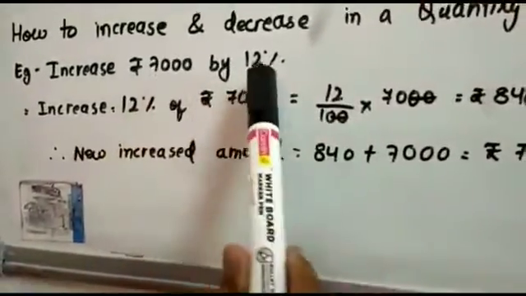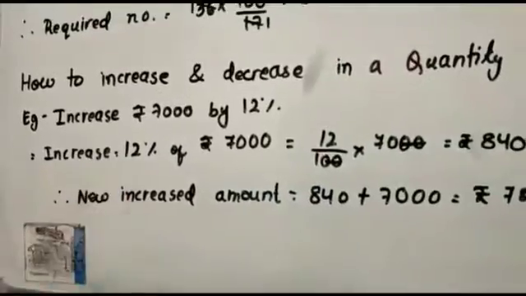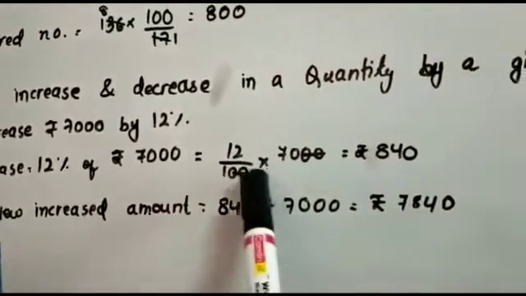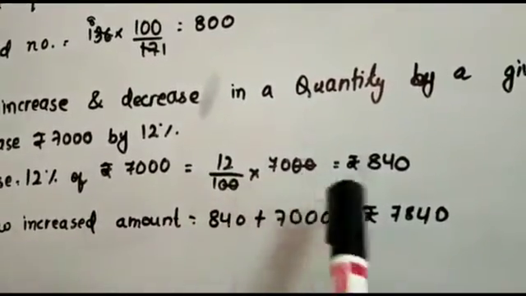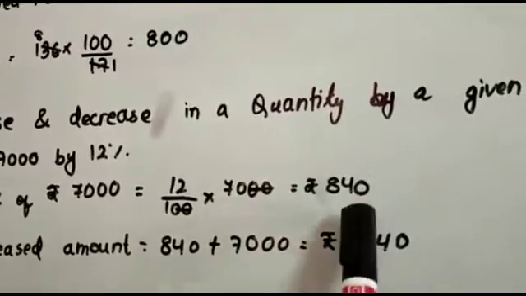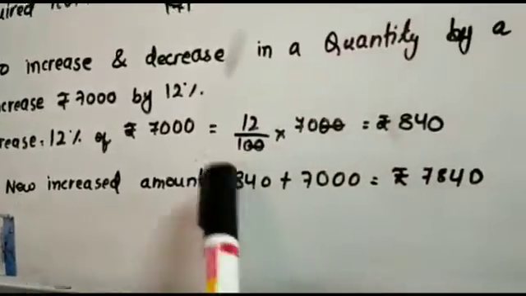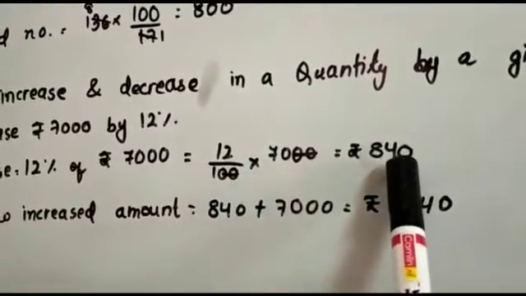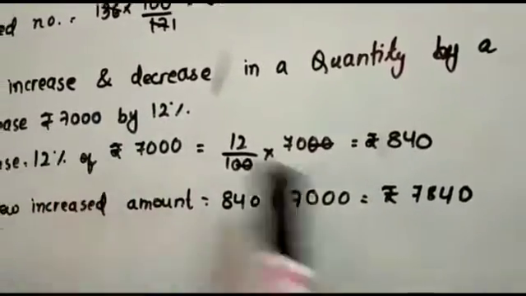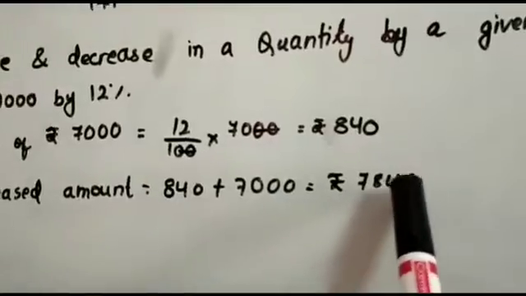Now we will know how to increase and decrease a quantity by a given percentage. Increase rupees 7,000 by 12%. Increase equals 12% of rupees 7,000 equals 12 by 100 into 7,000 equals rupees 840. New increased amount equals 840 plus 7,000 equals rupees 7,840.